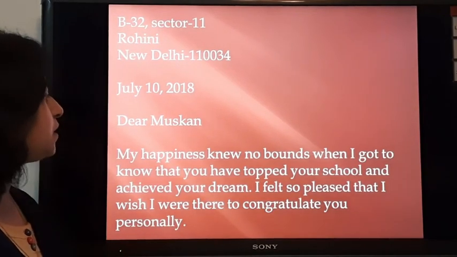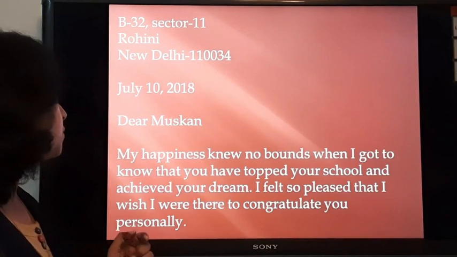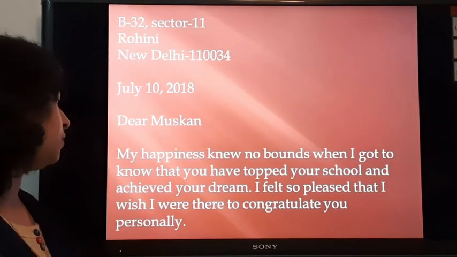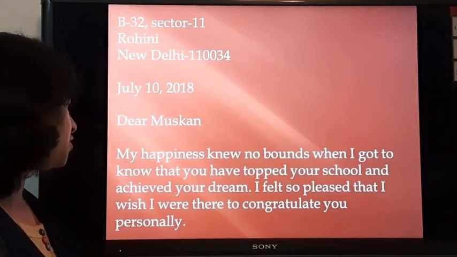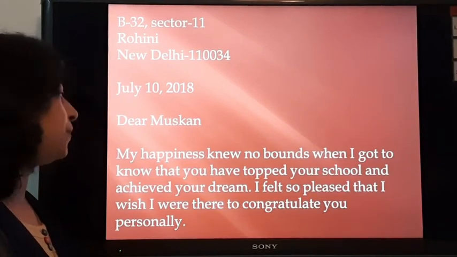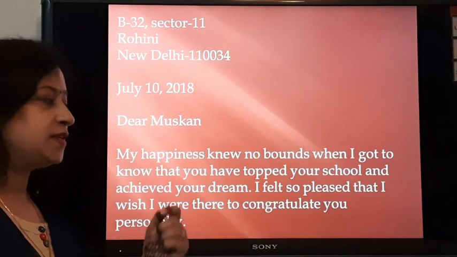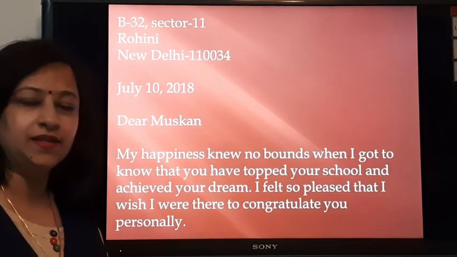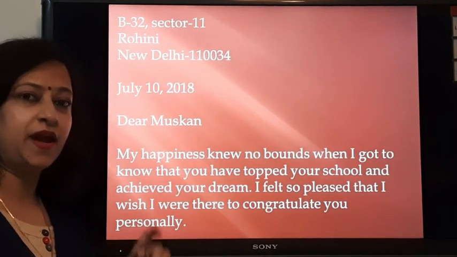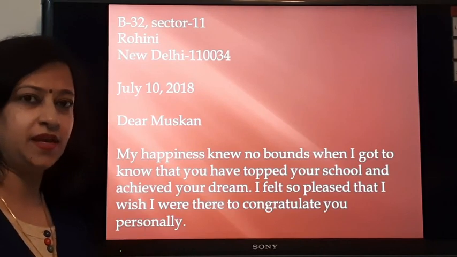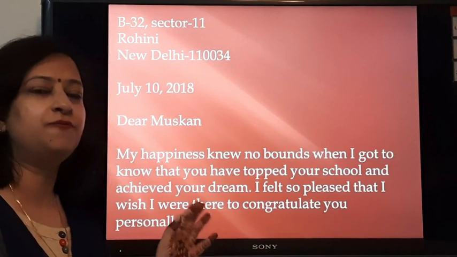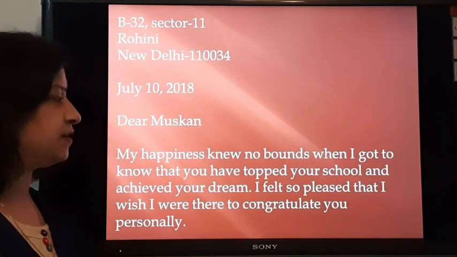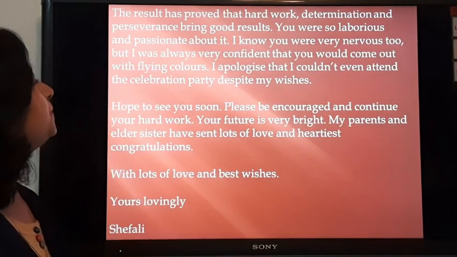Let's see what is written in the first paragraph. My happiness knew no bounds when I got to know that you have topped your school and achieved your dream. I felt so pleased that I wish I were there to congratulate you personally. Now, the sender or the person who is writing the letter in the very first paragraph has set the tone by saying that he or she is very happy at the success of his or her friend. Alright, now let's see the second paragraph.